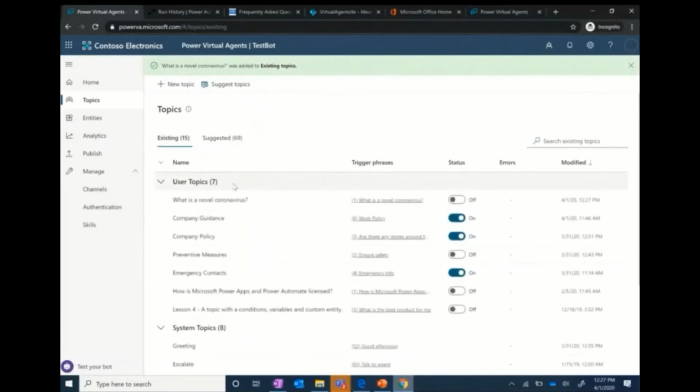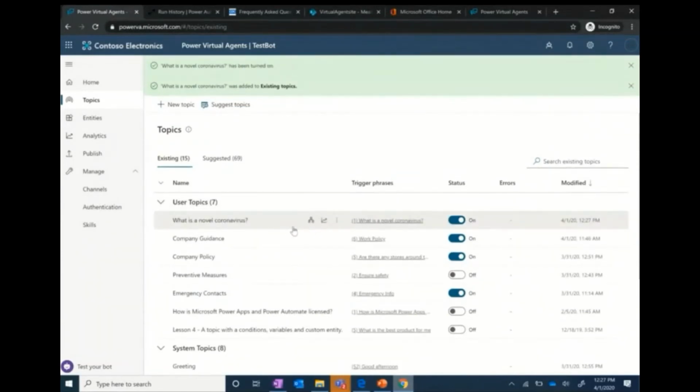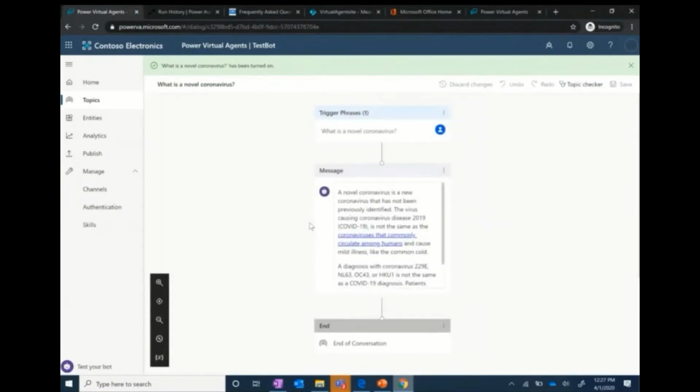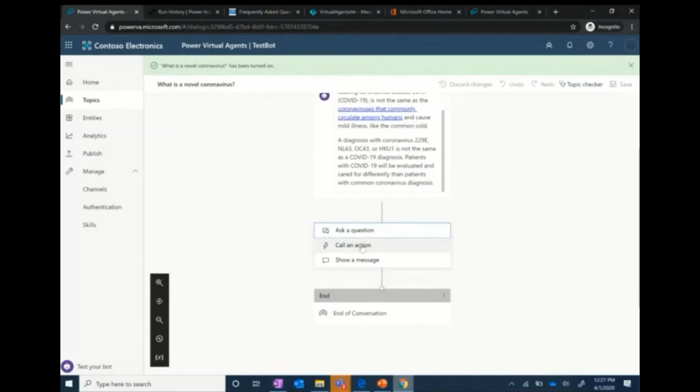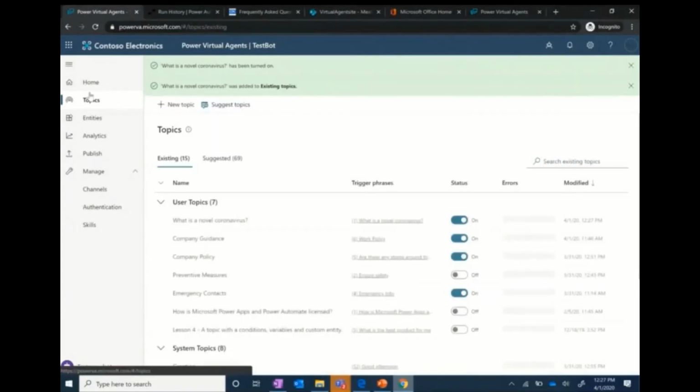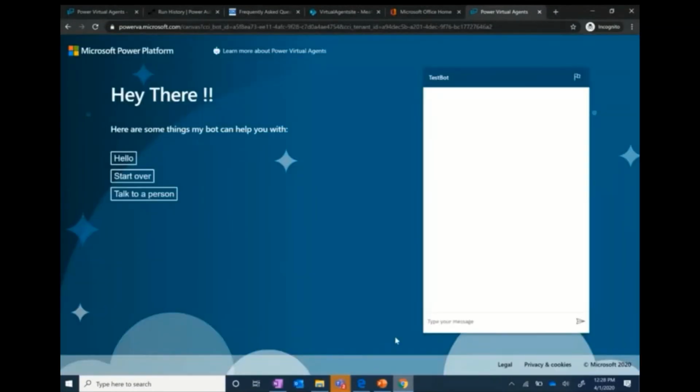And here, this came in. I can switch this topic from here. Now this topic will be part of my conversation flow. I can edit the trigger phrases. I can add further actions over here, show a message, call an action. So I'll just show you the bot which I have.